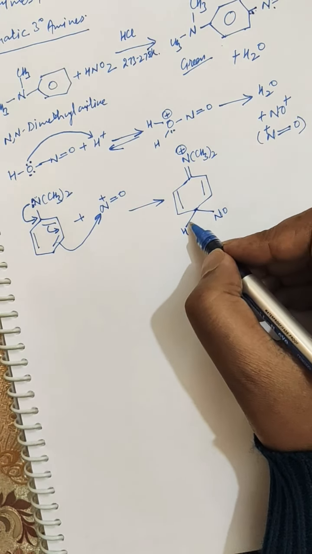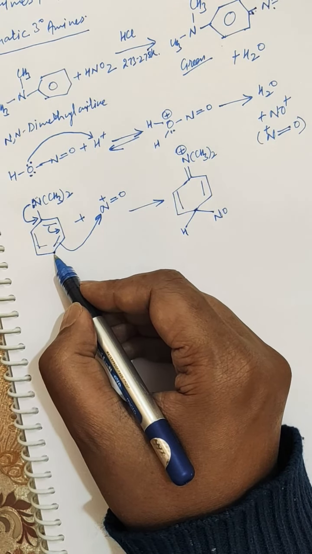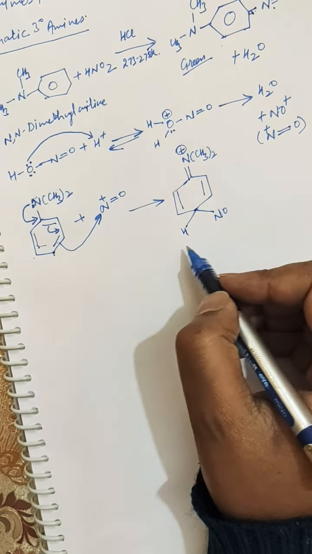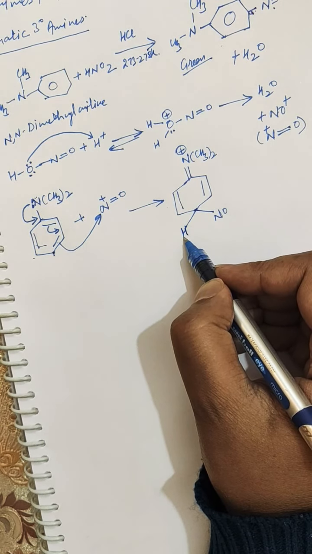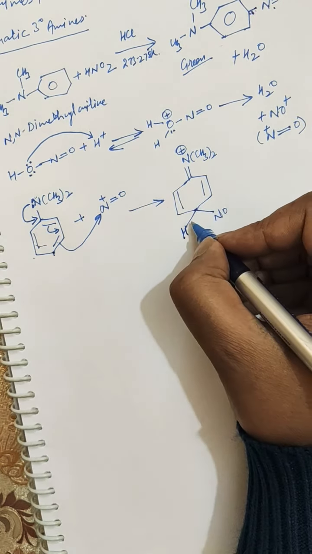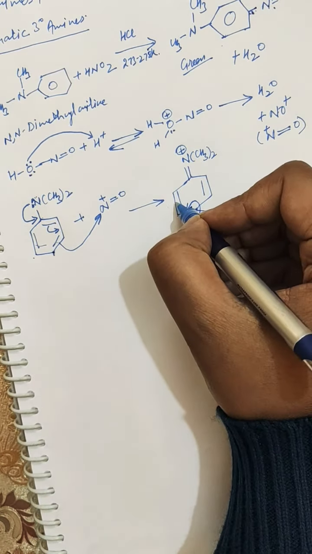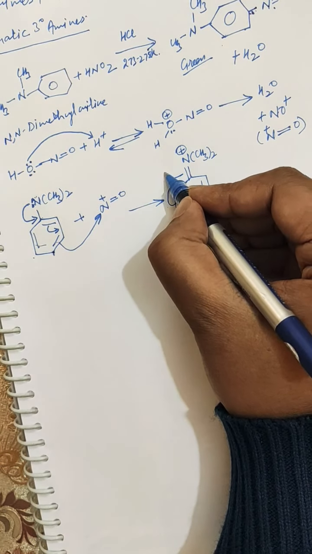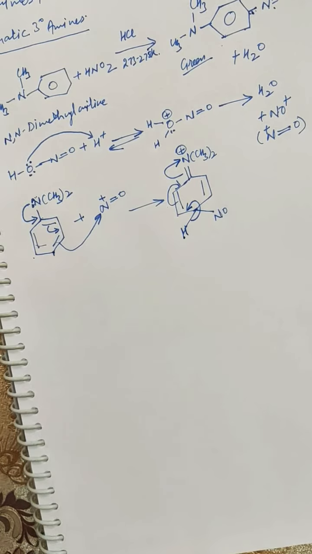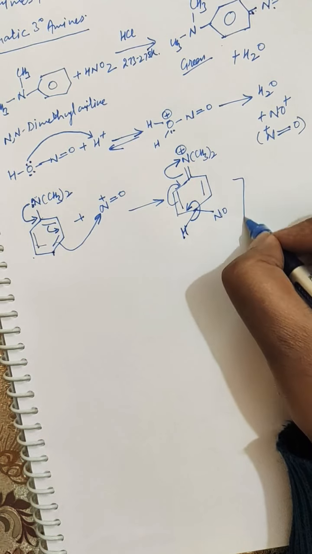So where does this hydrogen come from? This hydrogen comes from this point, because here is carbon plus hydrogen, carbon plus hydrogen, carbon plus hydrogen. So this is the hydrogen which is already present in the benzene ring. Further, this bond goes to this carbon, and further this bond from this double bond migrates to this position, and this pi bond goes to nitrogen as a lone pair of electrons. So let's see what is the product.